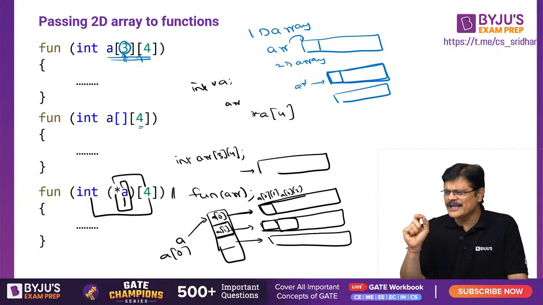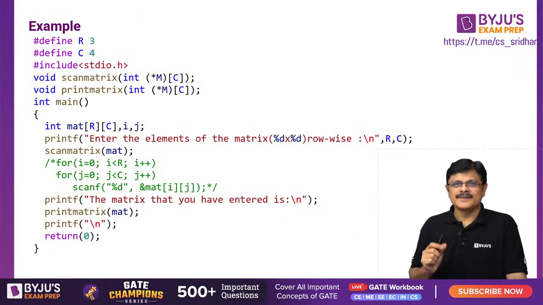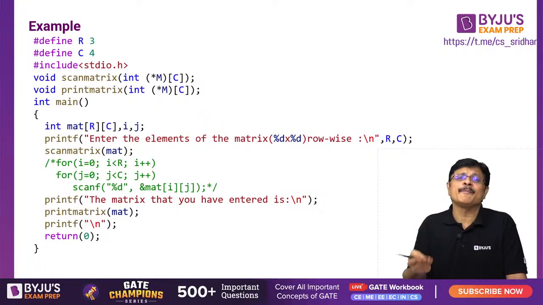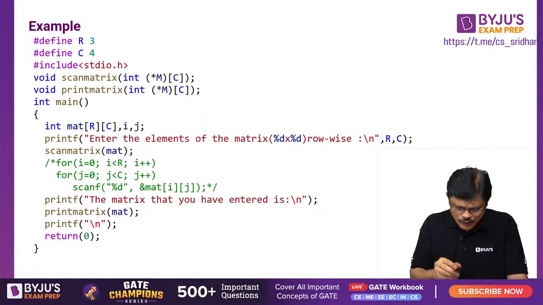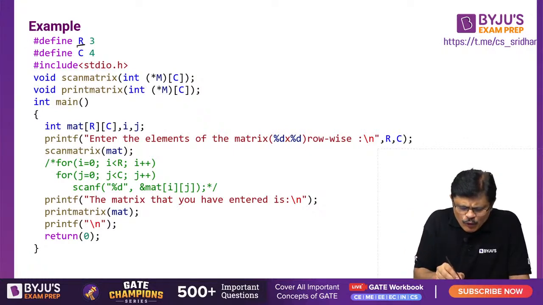Am I clear? So I'll just give you a simple example where I create a 2-dimensional array and I print a 2-dimensional array using functions. So look here, this is for the number of rows and number of columns. I am using hash define constants, sir. Of course, hash include is also given here. Hash define R, capital R denotes the number of rows, capital C denotes the number of columns.